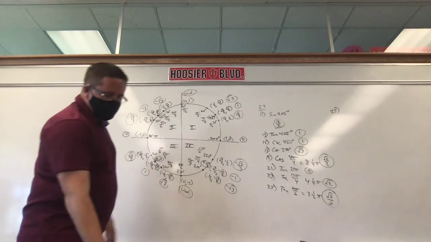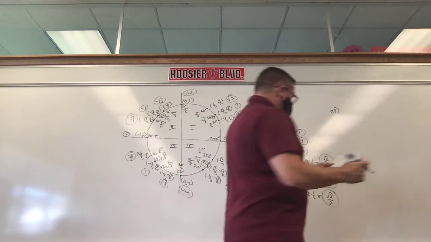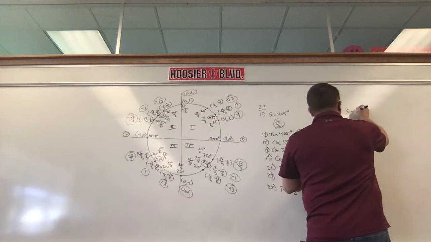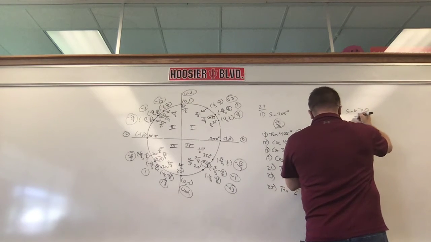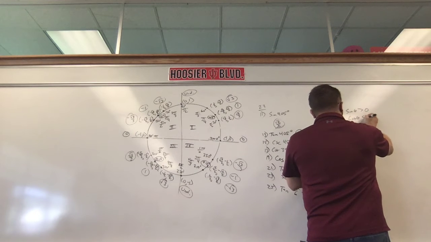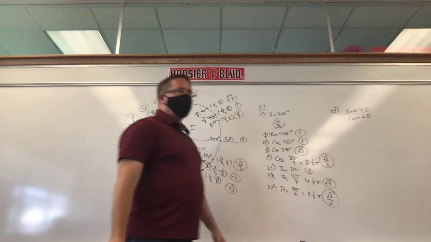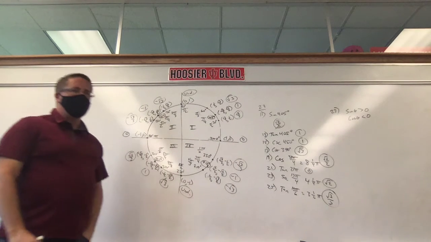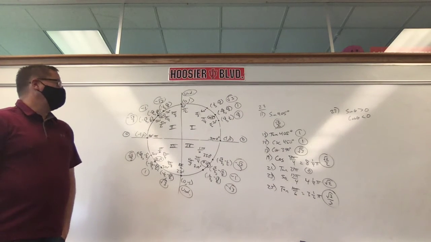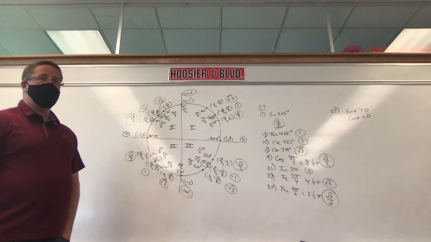So, on 27, they're telling us sine of theta is this, and cosine of theta is that. That's the fancy way of saying 2 very basic non-mathematical words. I'm looking for one word here. Sine of theta is bigger than 0. Any idea what word I'm looking for here?